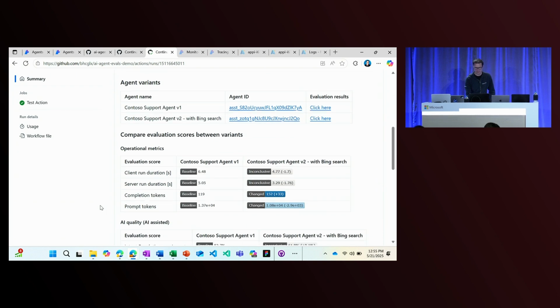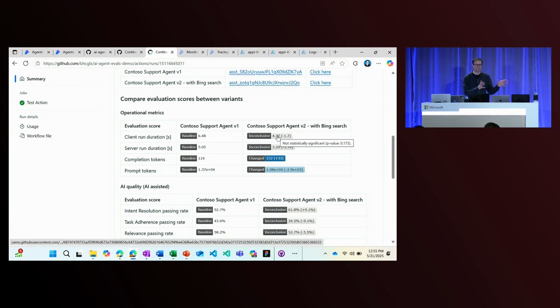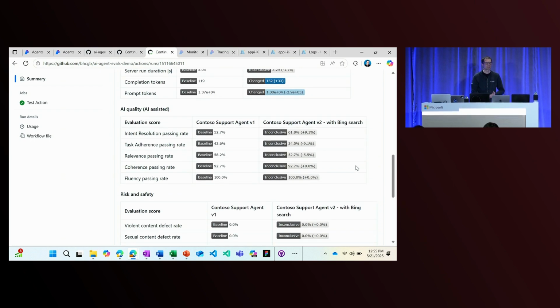So this is a run comparing the new agent with Bing Search, as you can see, to the agent that we originally built. You can click through to the Azure AI Foundry to view the evaluation results, but you can also view them directly in GitHub, which is really great. And we show you statistical analysis to see if there's a statistical difference between the two versions of the agent. In this case, it's inconclusive. And that's good, because we don't need to worry about deploying the new version of the agent to production, and we can keep things moving forward.